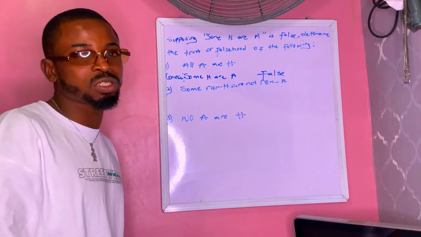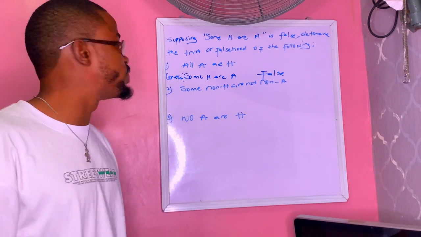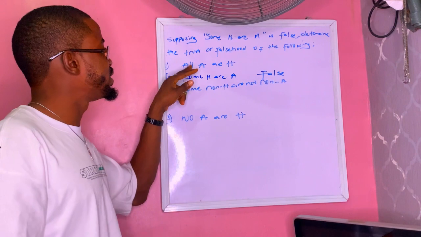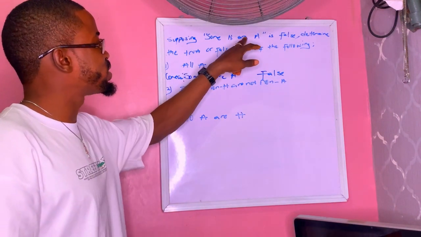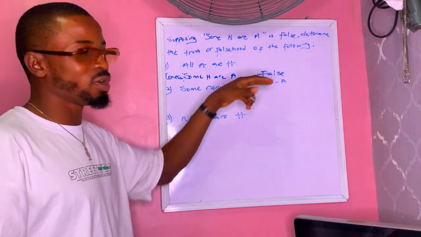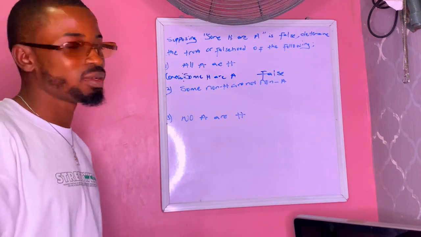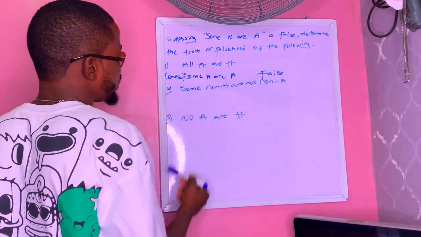But since I'm doing conversion for the A proposition, and conversion is only valid by limitation, I change the all to what? Some. So if this is known to be false, this will also be what? False, because it's even the same thing. So let's look at the next one.